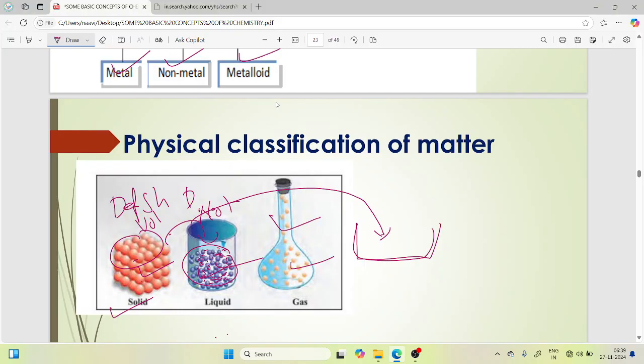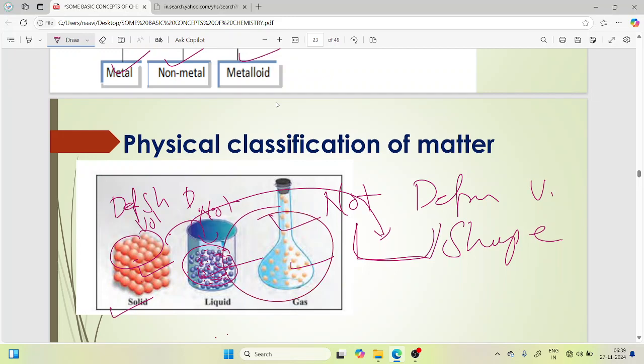Next, gases have neither a definite volume nor a definite shape. They can completely occupy the container in which they are placed, like a volumetric cylinder or any kind of jar.